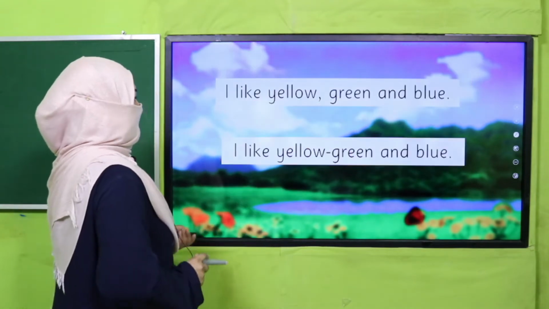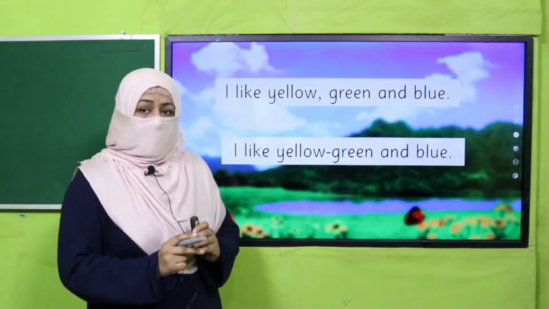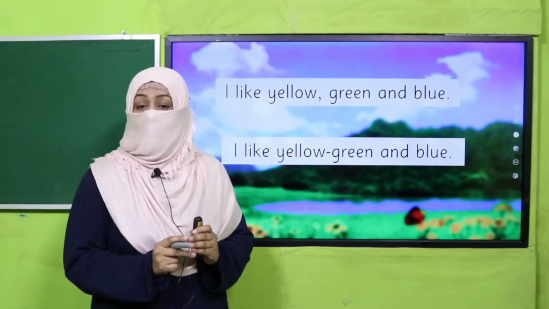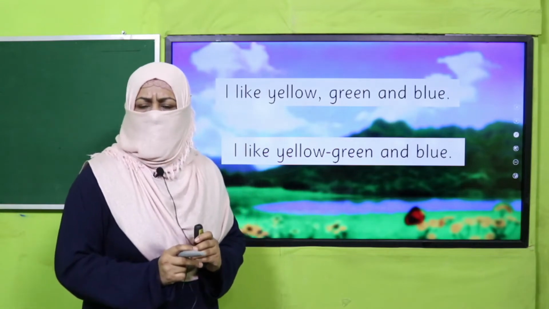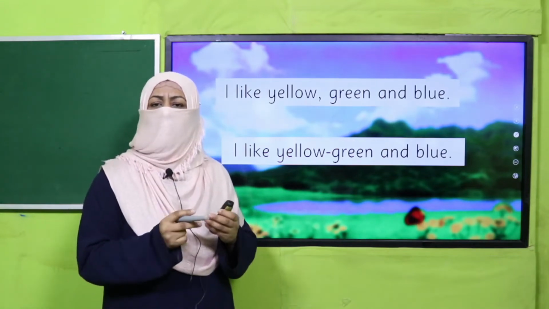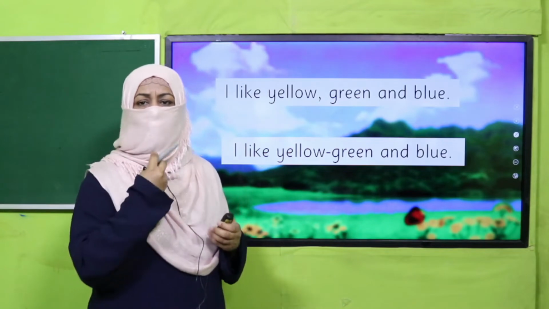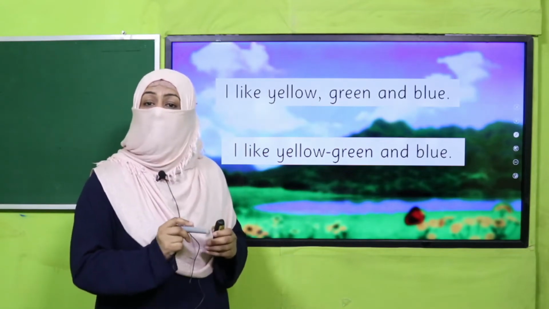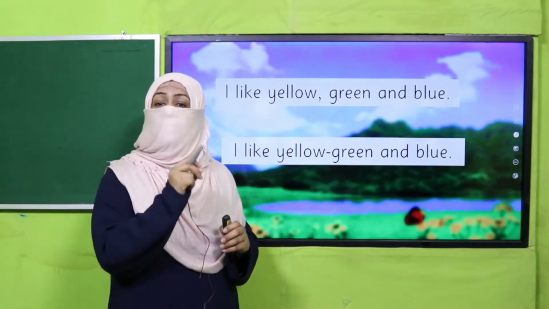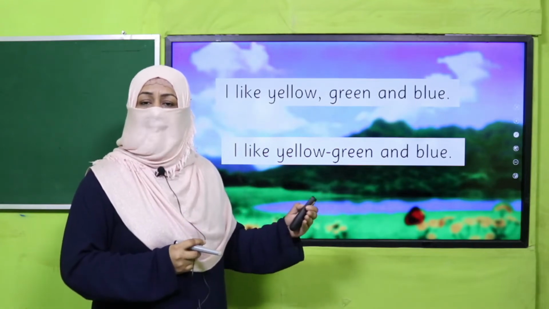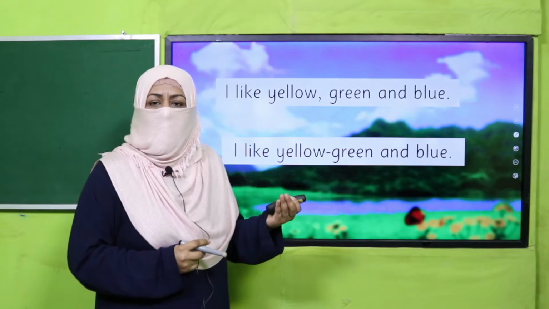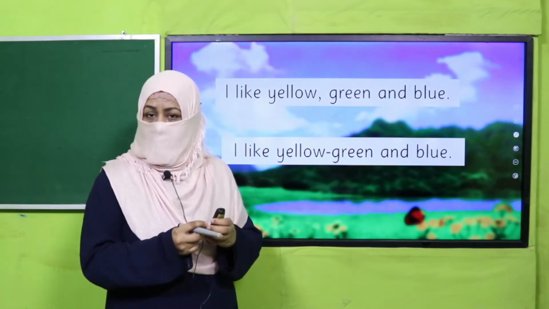Okay, so why are punctuation marks important? Why do we need to put them? I always tell you, when we are talking, we express our thinking through our expressions. But when we are writing, we need to use a few punctuation marks to make our writing clear. And whatever we want to convey, we mention it through punctuations.